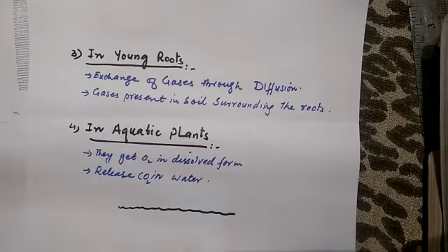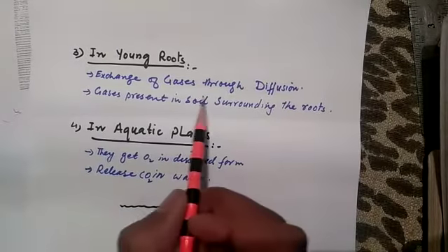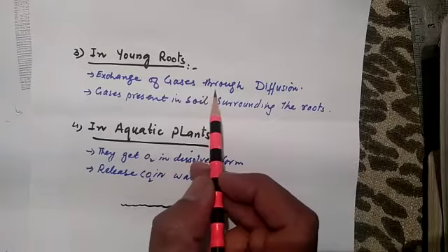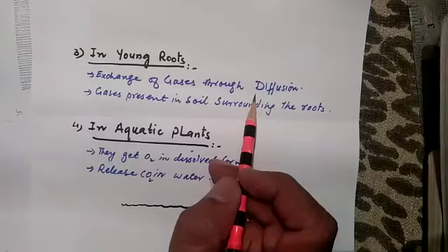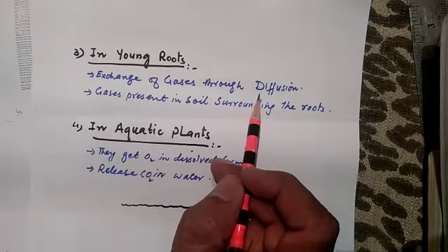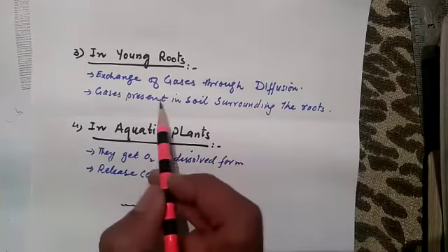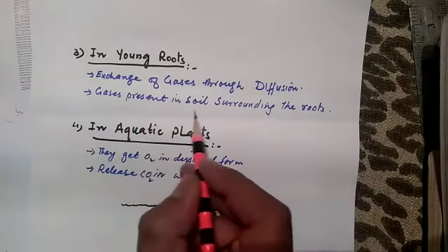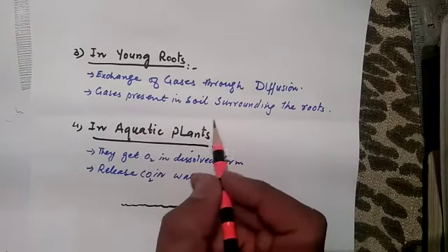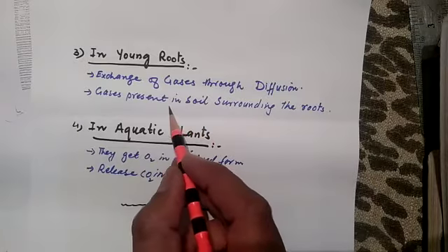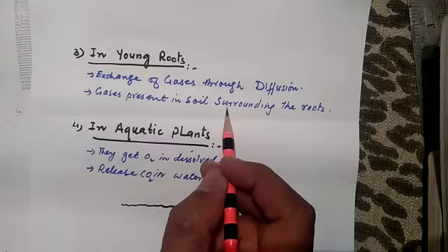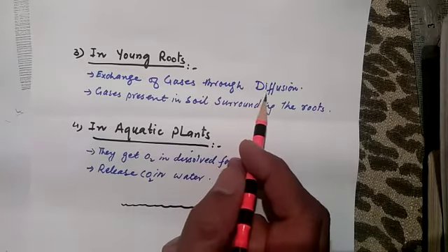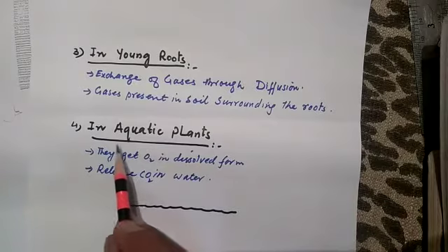And what happens in young roots? How does gas exchange occur in young roots? Exchange of gases in young roots occurs through diffusion. As we know, diffusion is the process in which molecules move from higher concentration to lower concentration. Gases are present in the soil surrounding the roots. The soil around the roots carries different gases which diffuse into the plant through the process of diffusion.